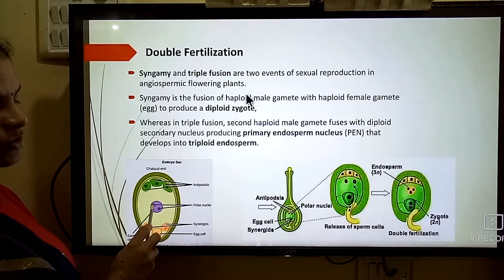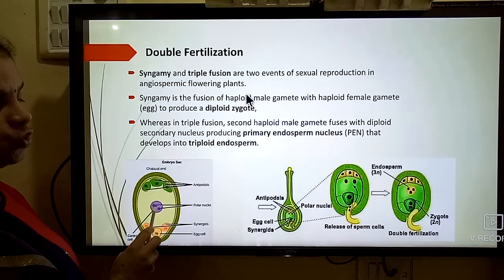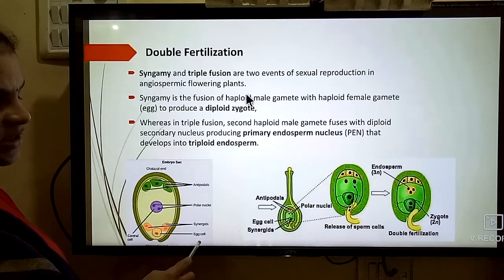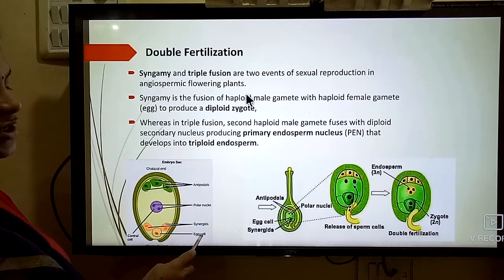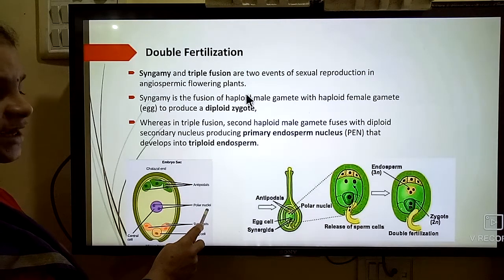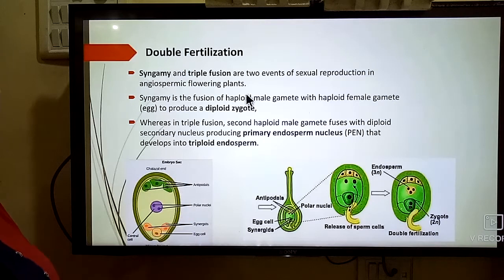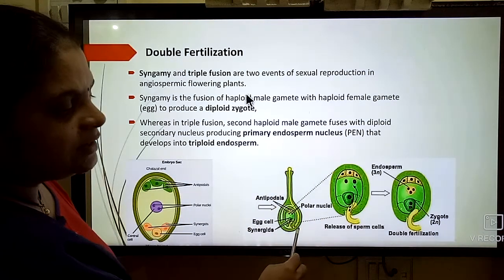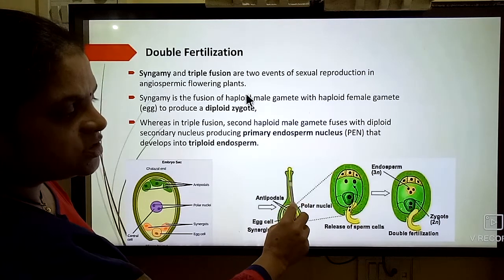The secondary nucleus possesses two nuclei, and the egg cell possesses only one nucleus. So the egg is haploid, and the polar nuclei or secondary nucleus is diploid. Now in the diagram we can observe the pollen tube.